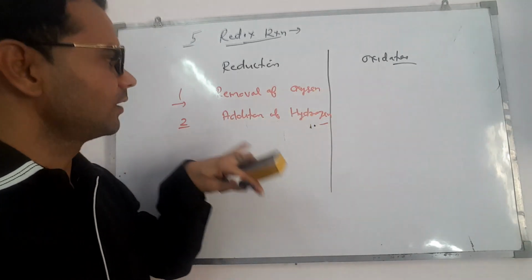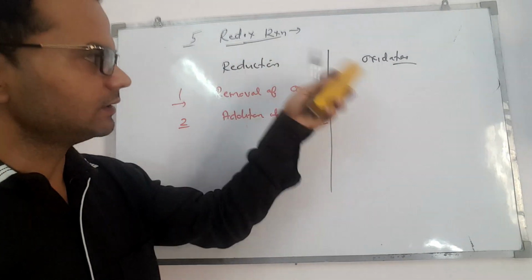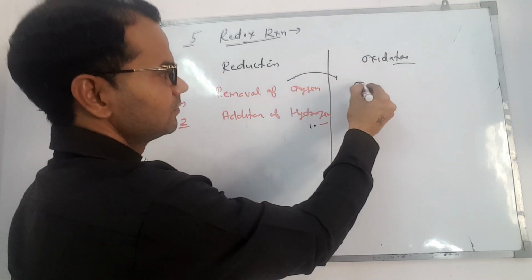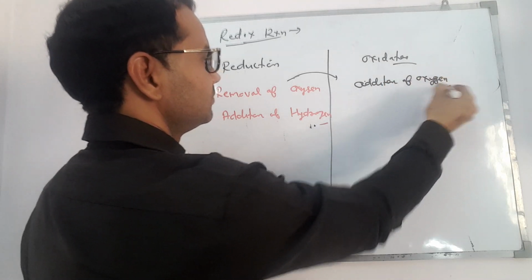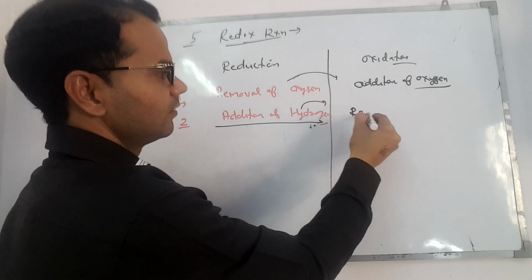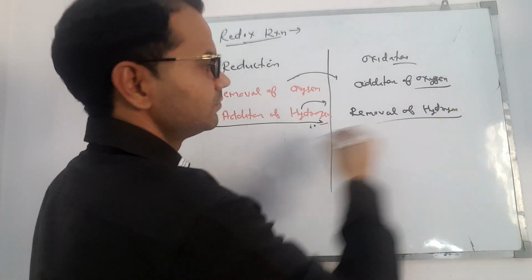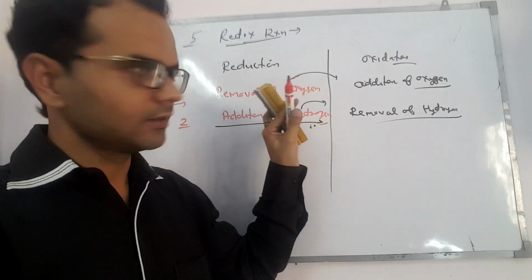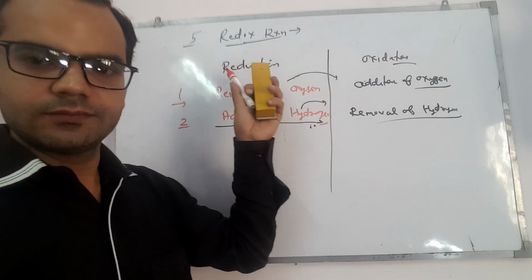Just opposite of this is oxidation. Here, in oxidation, addition of oxygen, and removal of hydrogen from a substance. Clear? Addition of oxygen is oxidation. Removal of oxygen is reduction.